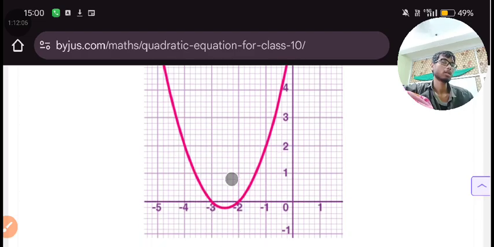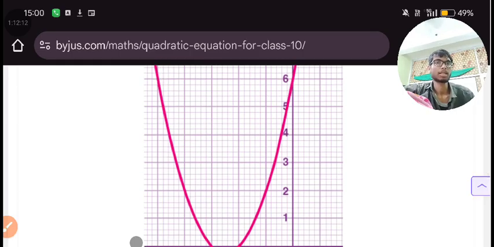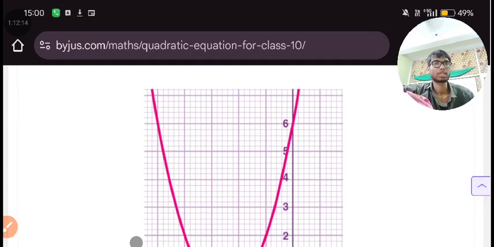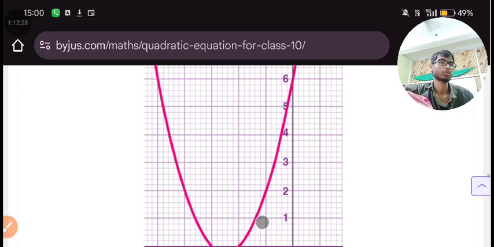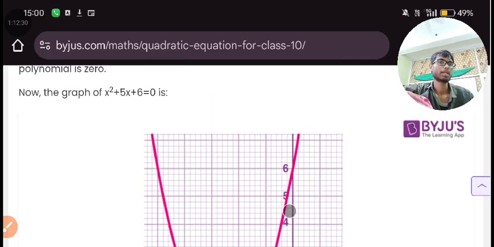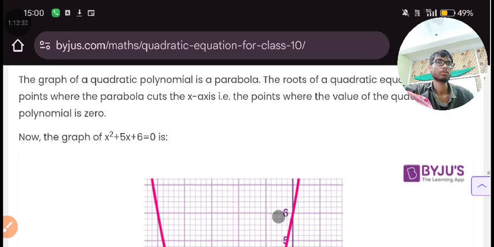It is telling that d is greater than 0, because it is providing an intersection view. It is not touching the x-axis, you can say. So the value of the first x is how much? The value of the first x is -3, the value of the second x is -2, and y is 6.